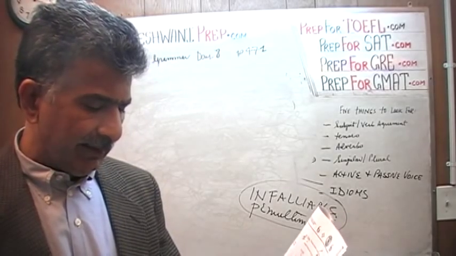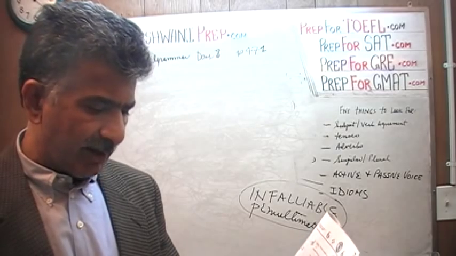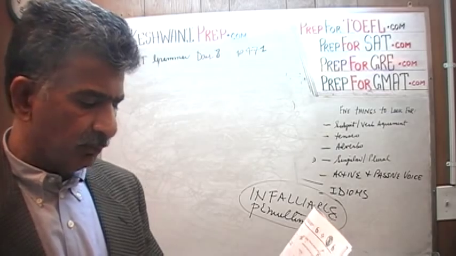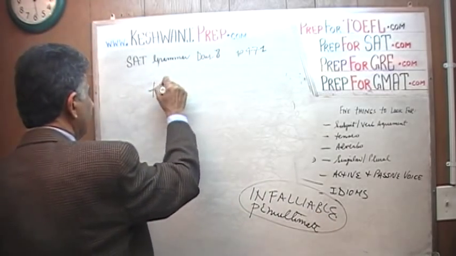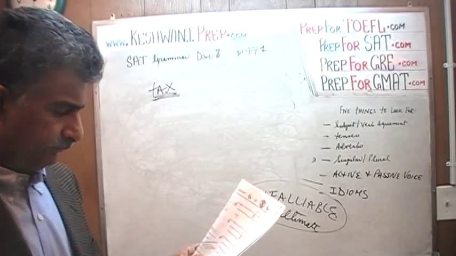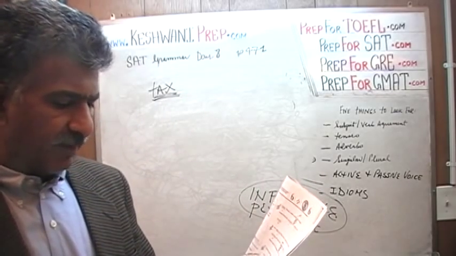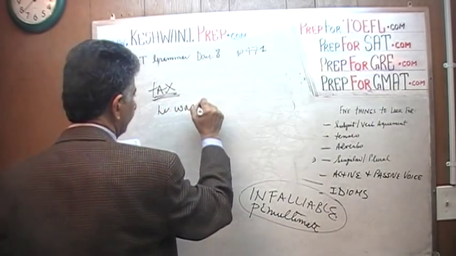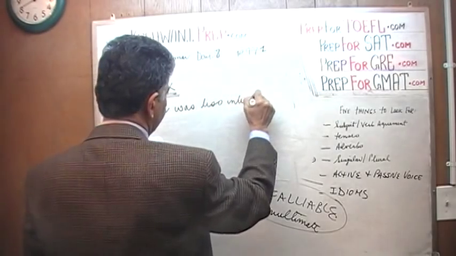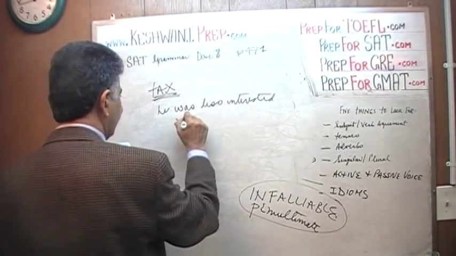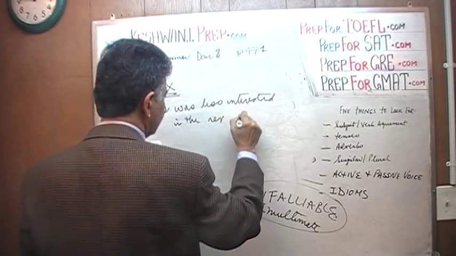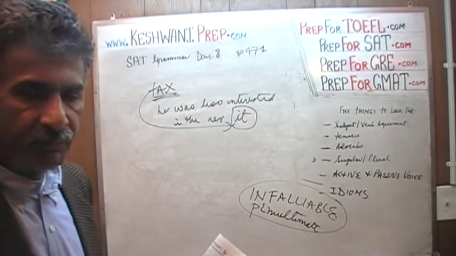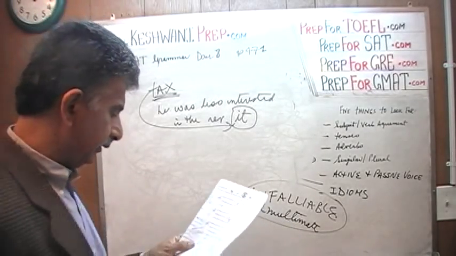As the mayor was evaluating the proposed tax, remember, it is about tax, he was less interested in the revenue it would generate, because tax is singular. He was less interested in the revenue that it would generate